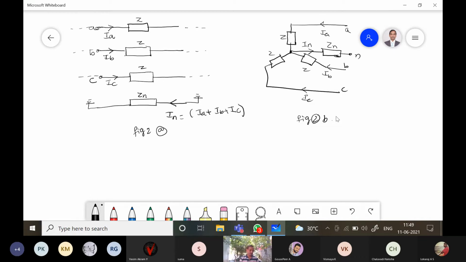Now we need to write the equation. Applying KVL here, the voltage drop, so it is VA.